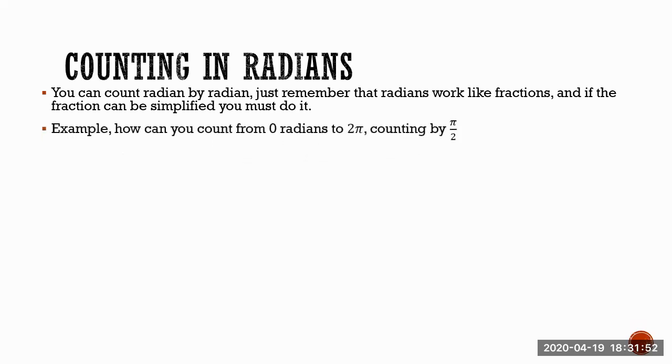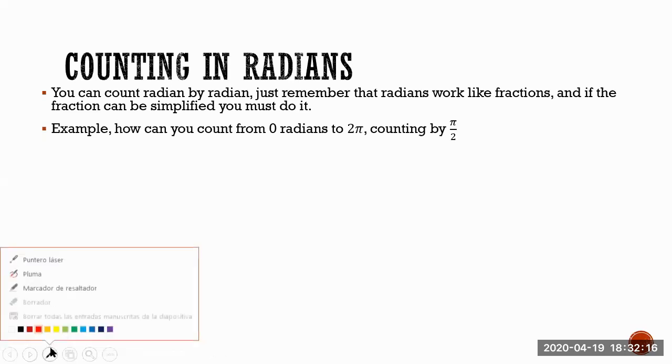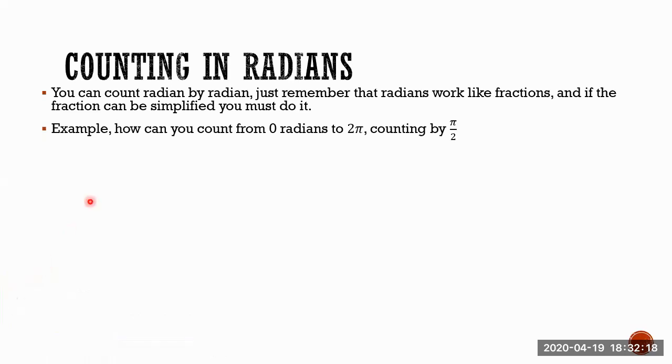How can you count from 0 radians until 2 pi radians, counting pi half radians by pi half radians? How is that possible? Okay, let's see how that works. And it's not going to be complicated, to be honest. You need to count 1, 2, 3, and so on, like you normally do. But keep in mind the idea that you have to simplify. You must simplify if it's possible. Don't miss this important idea. Okay, let's start.